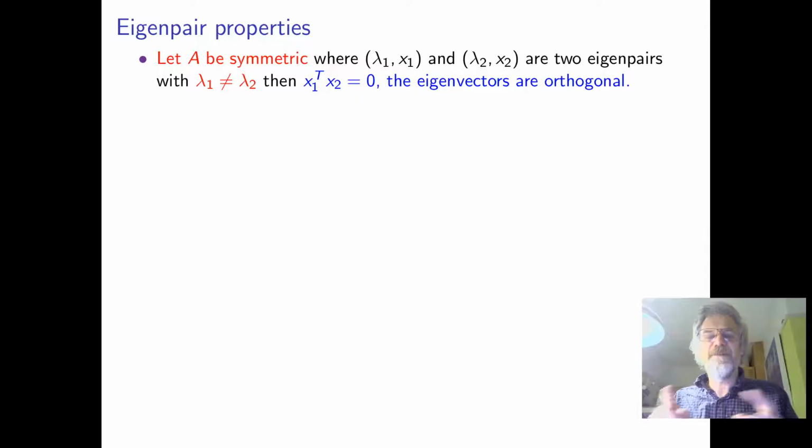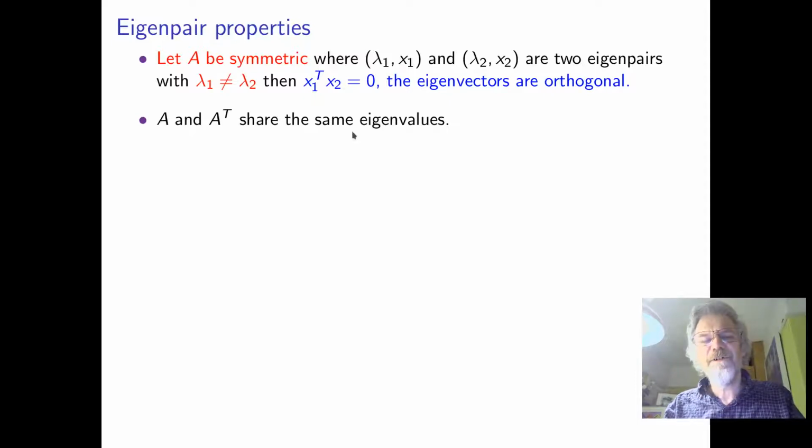lambda 1 and lambda 2 not equal, then the eigenvectors are perpendicular to each other, which is really neat and useful and comes into lots of applications. So x1 dot x2 is the same as x1 transpose x2, and that's equal to 0. So the eigenvectors for different eigenvalues are orthogonal.